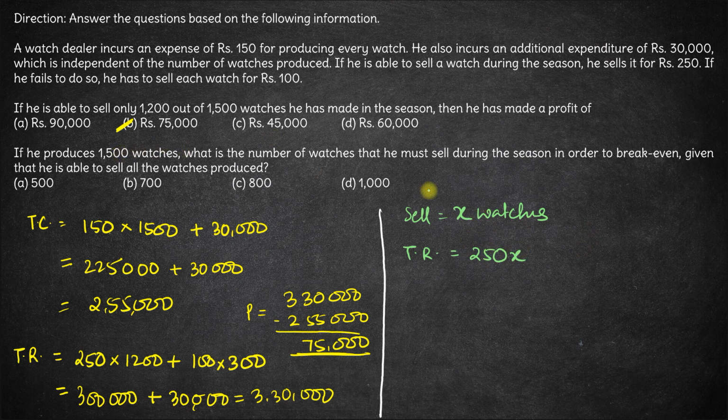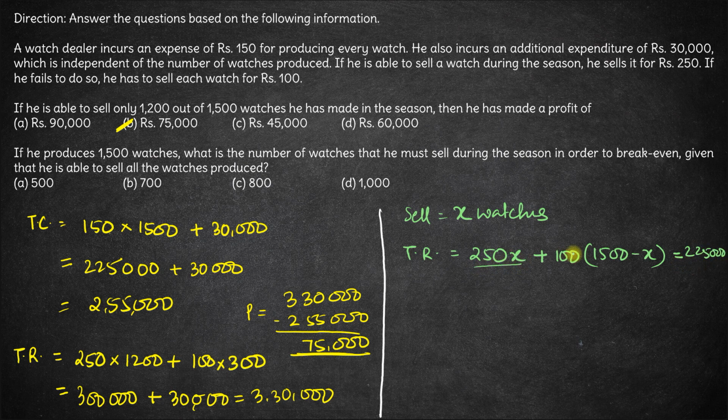And out of 1500, if X watches are sold, the unsold watches will be 1500 minus X. And each of these watches will fetch 100 rupees. So revenue from these watches will be this into 100. So the total revenue will be this plus this. And this total revenue should be equal to the total cost of production, which we already calculated. For 1500, the total cost of production is 2,55,000. So let's calculate this.